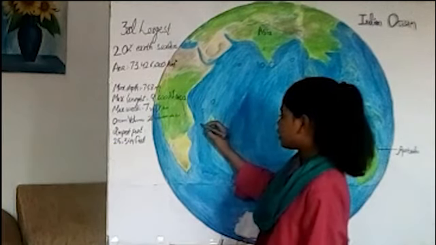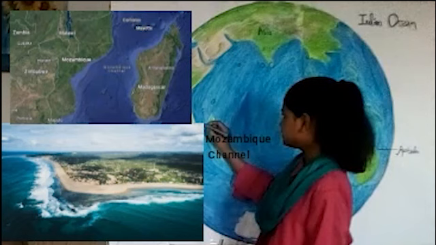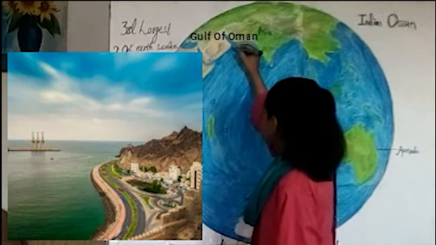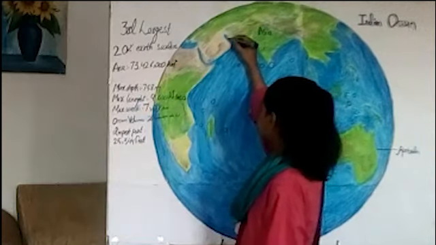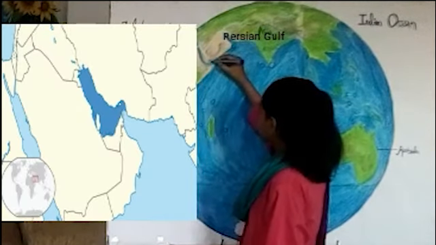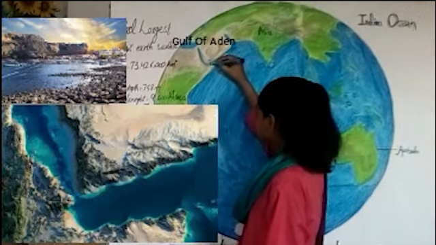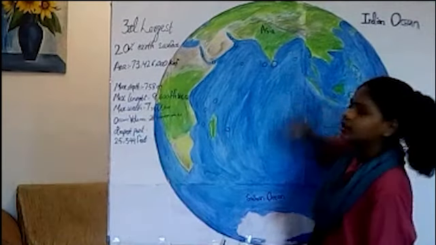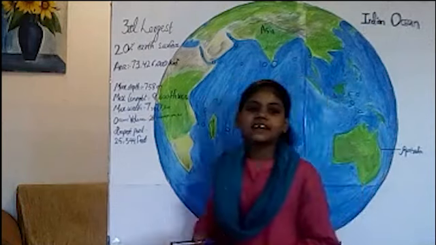Here is Mozambique Channel. Here is Gulf of Oman. Here is Persian Gulf. Here is Gulf of Aden. Here is Red Sea. And here is Laccadive Sea. So these are the seas of Indian Ocean.